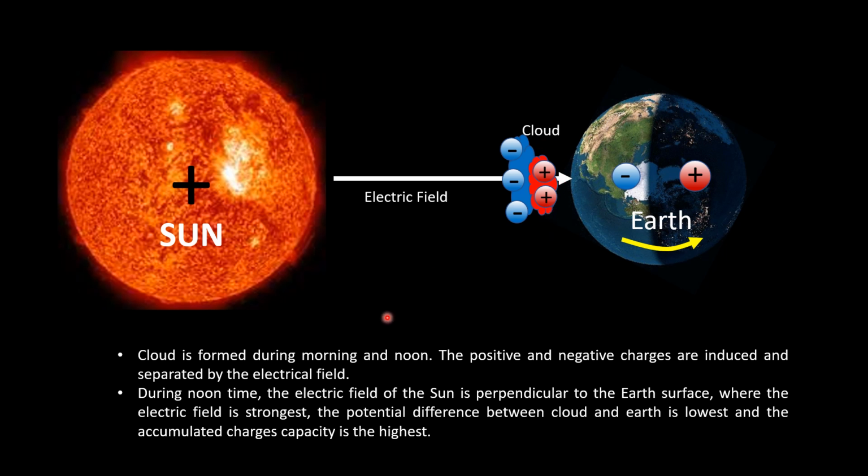During noontime, the electric field of the Sun is perpendicular to the Earth's surface, where the electric field is strongest. The potential difference between the cloud and the Earth is lowest, and the accumulated charge capacity is the highest.